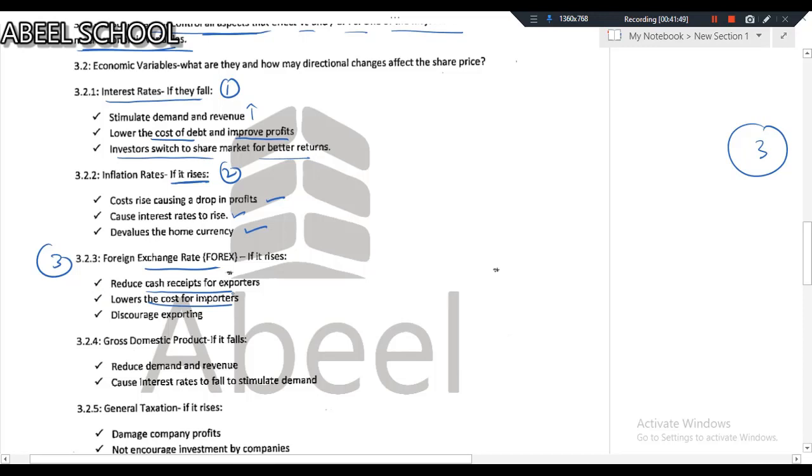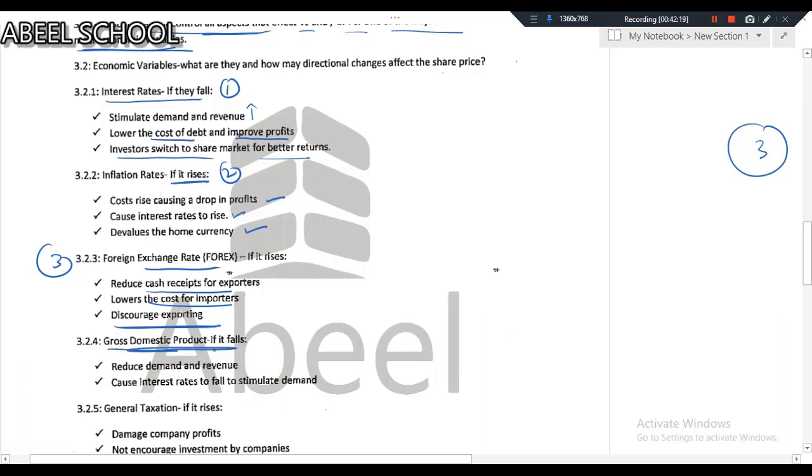There will be only one benefit. The benefit is you will bear lower cost for imports. Discouraging exporting, yes. If your local currency is becoming stronger day by day, then it does discourage export, because when you convert dollar into your currency, you will have a very small amount of your own currency if your currency is becoming strong.